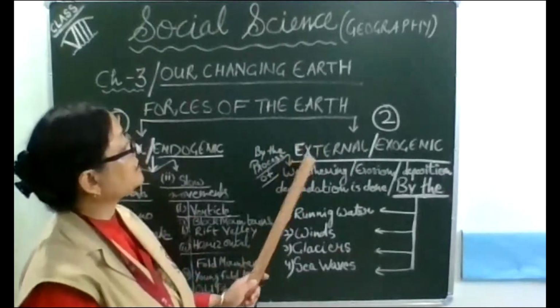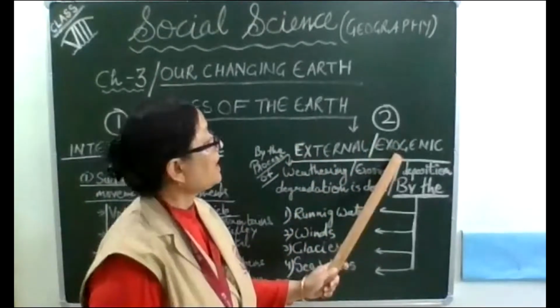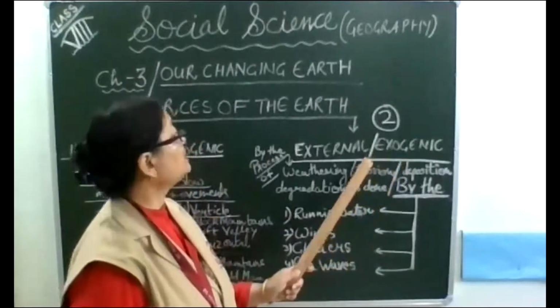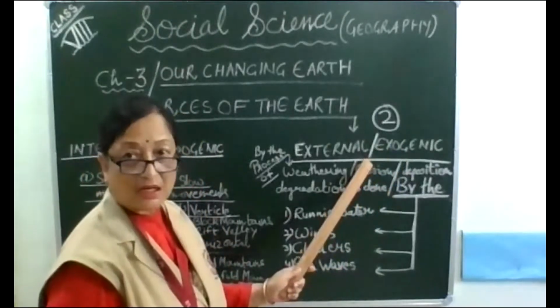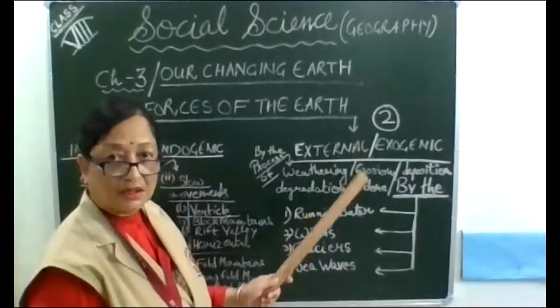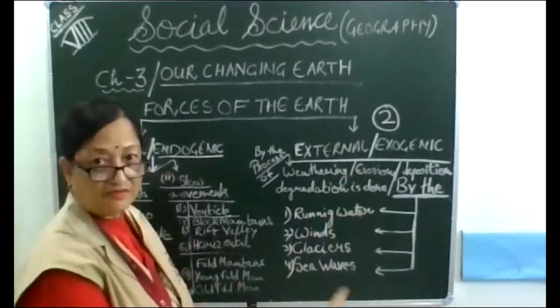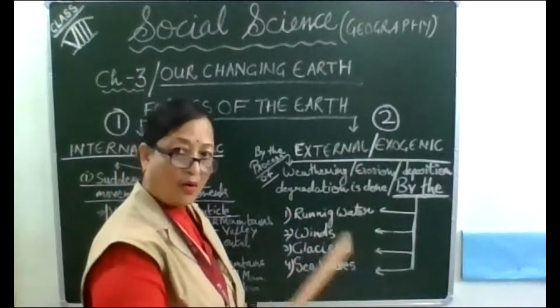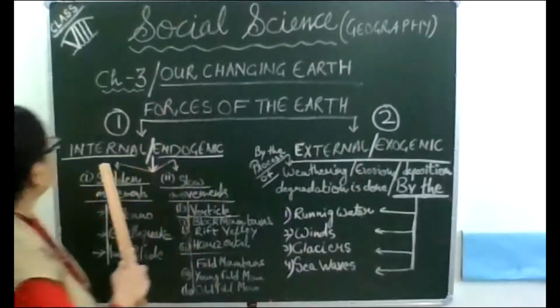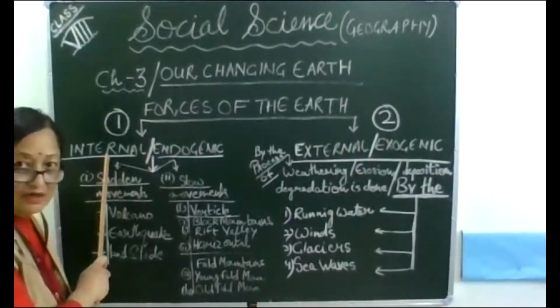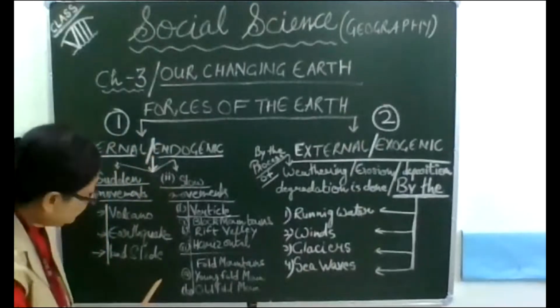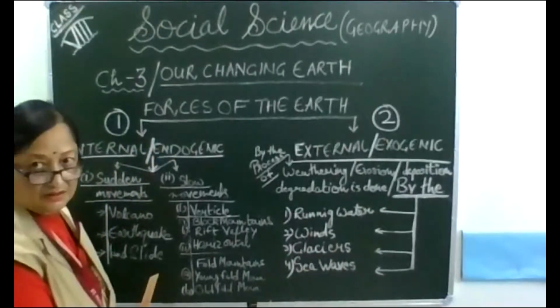Second forces are external or exogenic forces. These forces work on the earth surface, while internal forces work in the interior part of the earth.